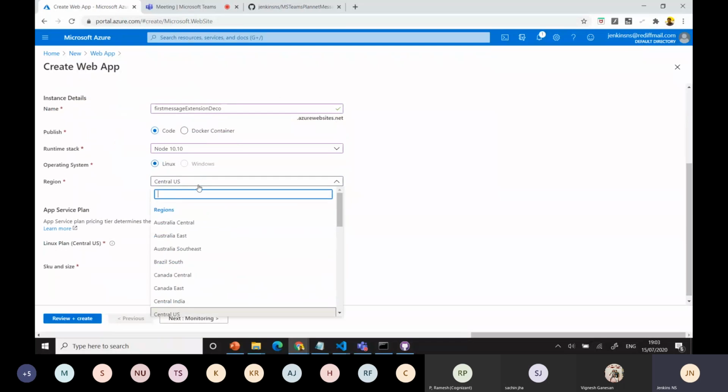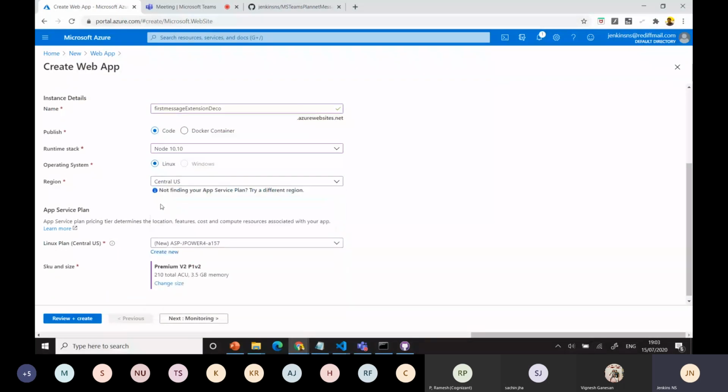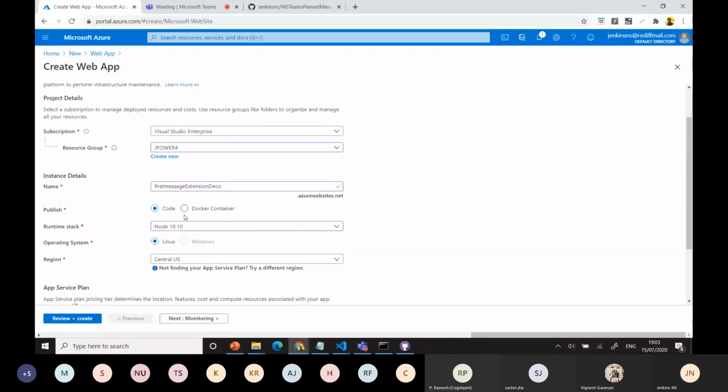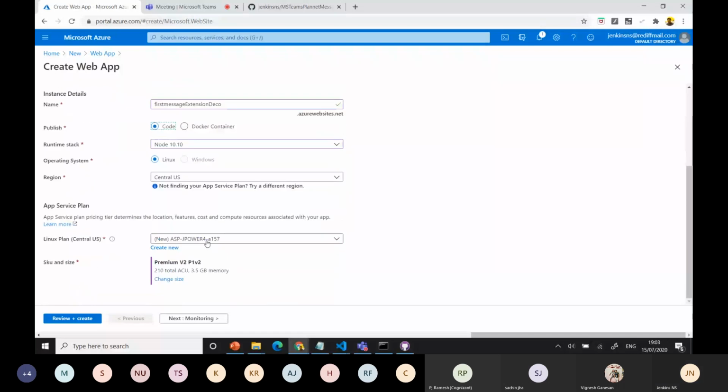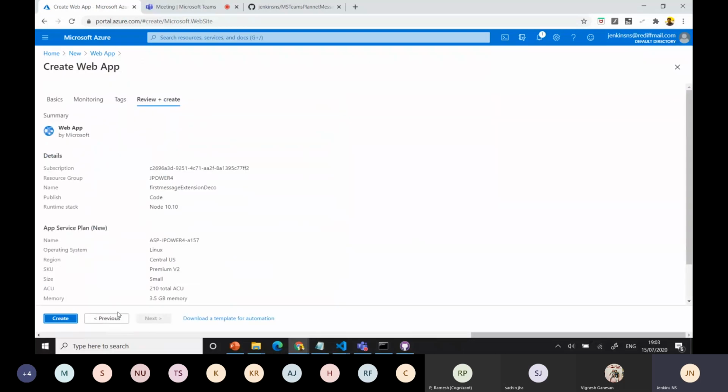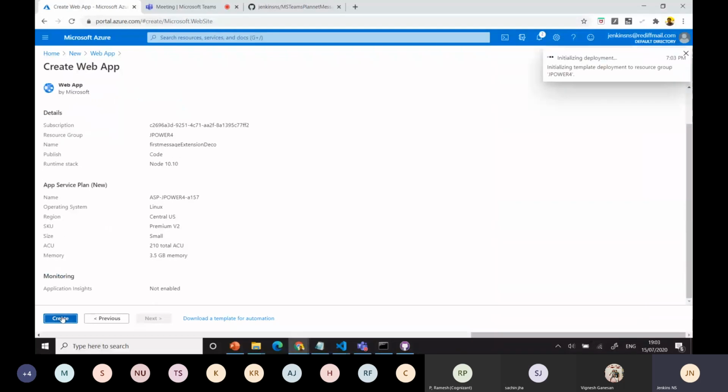Leave the region at whatever you want to select, it will not cause any problem. Windows is not selecting, because of Node only. We can use the premium version or whatever, based on your application expectation. You can create the Azure website. Just review it and create it.